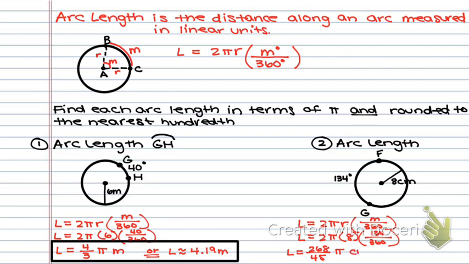And of course, this time it's going to be centimeters. Now, if I'm going to write it in terms of decimals using my nearest hundredth, you just type all of that in, you get 18.71 centimeters. And that's how you find arc length. Not too bad at all.